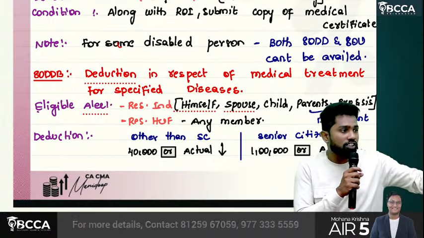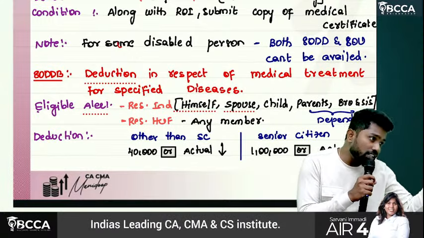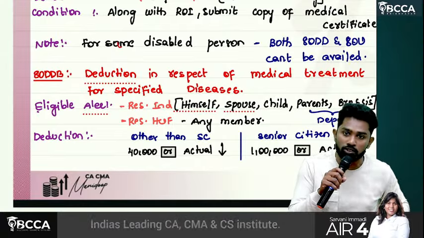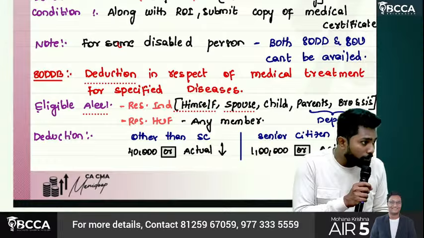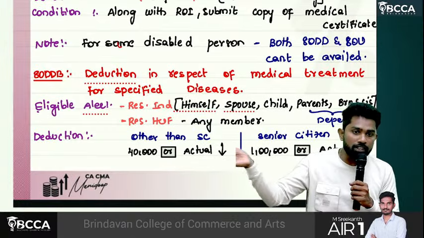Now 80DDB, sir. SSE himself suffering from a specified disease, then also 80DDB, or his dependent suffering from a specified disease, then also 80DDB. Sir, disability, na, two sections are there. For himself 80U, for dependent 80DD.